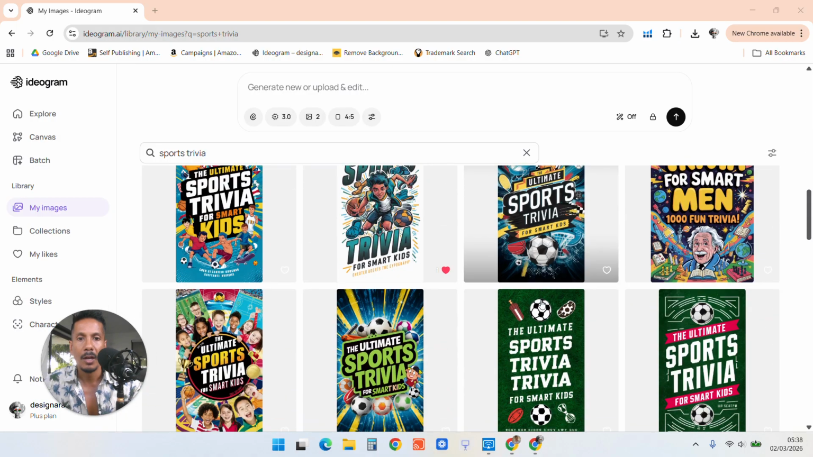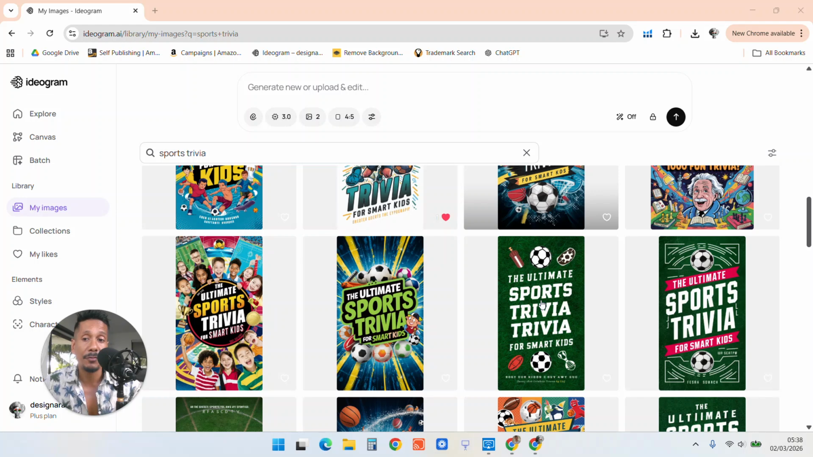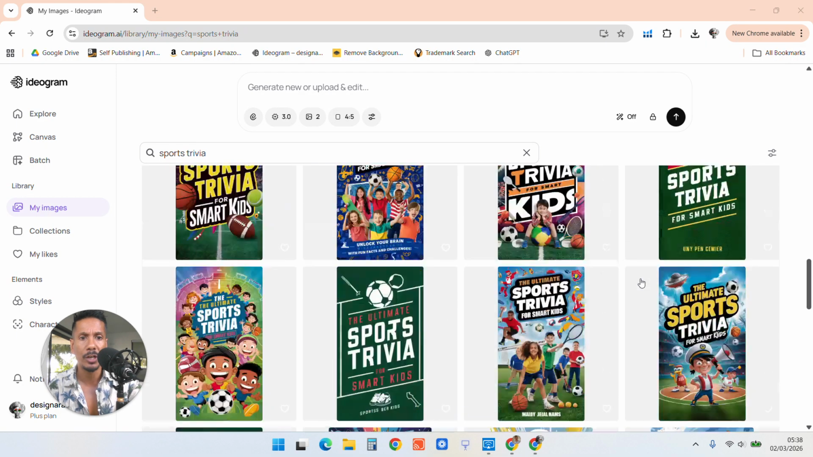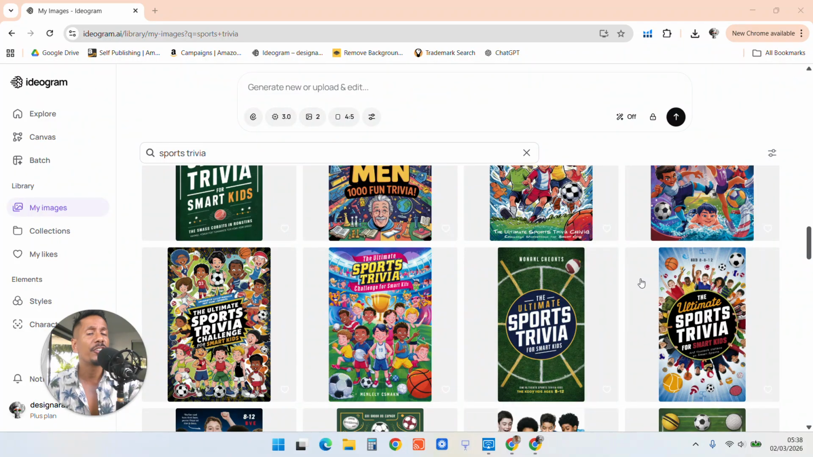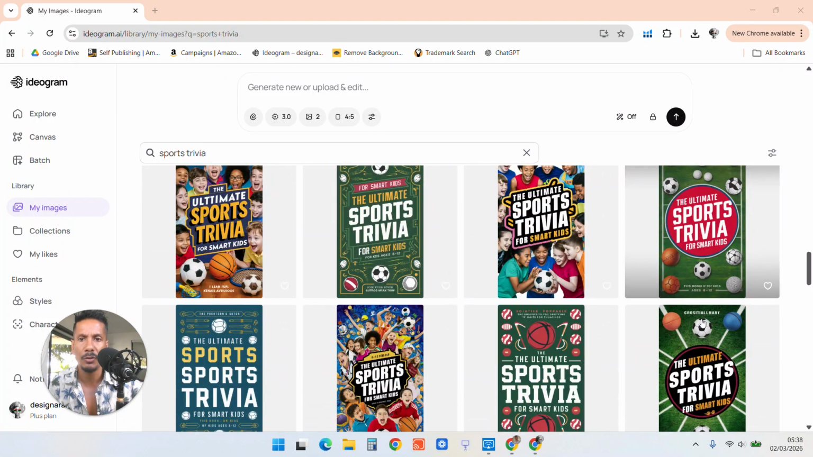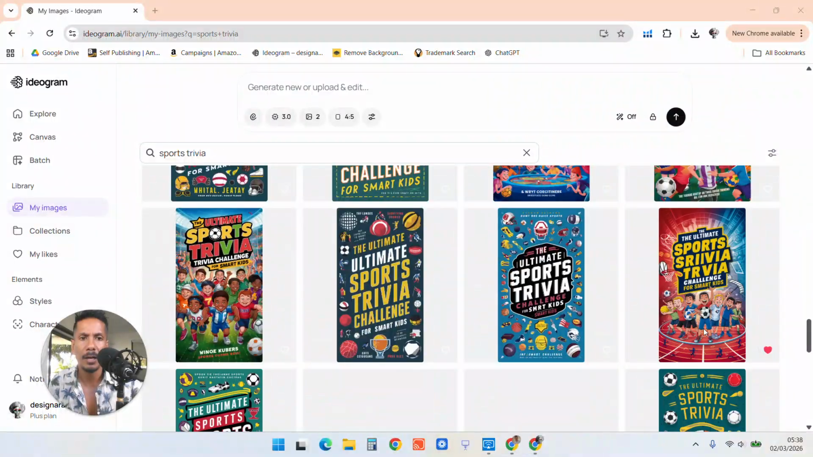Ideogram's about $20 a month, and it's the best $20 you'll spend for KDP. Well worth it because the cover sells the book. Everyone judges the book by its cover on Amazon, so you need to make sure you're doing a good cover. And you can see here, you can just bang out concept upon concept upon concept in minutes. And I'll show you one of the prompts that I use for one of the covers that I did.